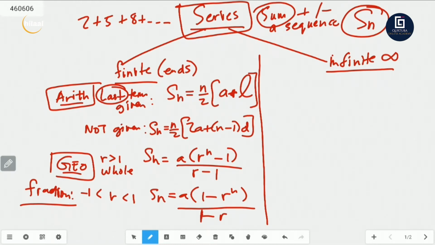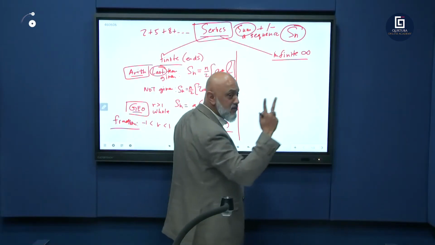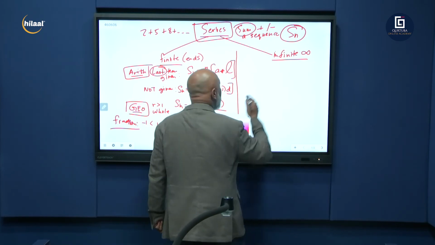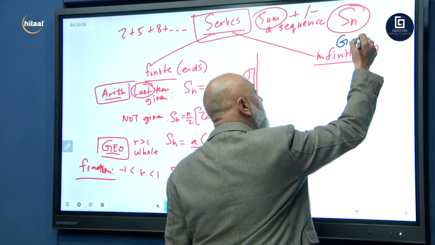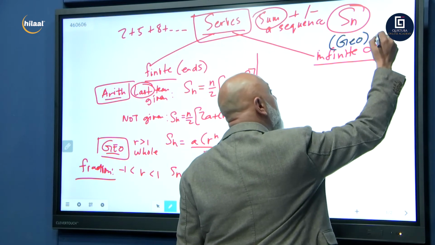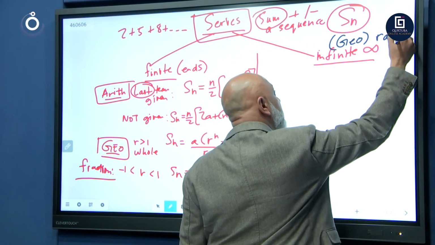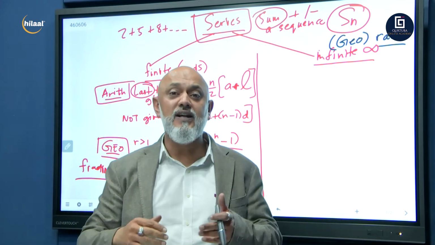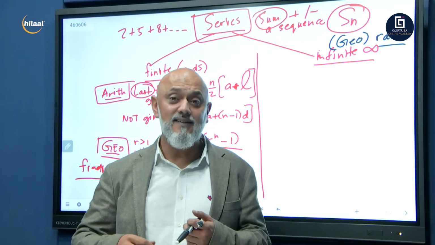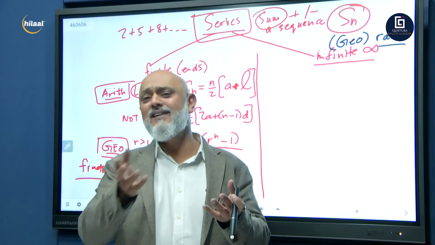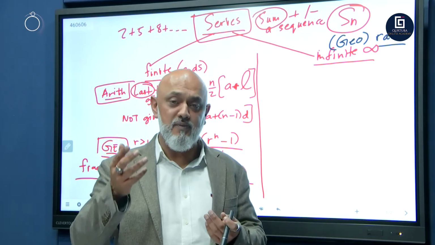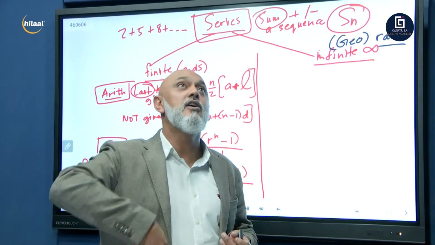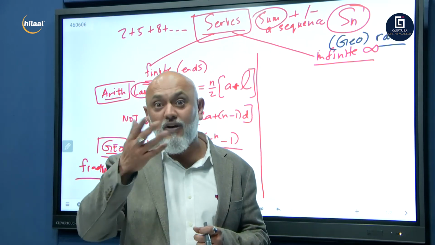Now, infinite. Infinite is also broken up into two parts, but infinite is only geometric. So we are only dealing with r, your common ratio. Why? Can you find the sum to infinity of an arithmetic series? Think about it. Let's take 2, 4, 6, 8, 10. That's arithmetic. 2, 4, 6, 8, 10, 12, 14, 16, all your even numbers going on to infinity. If I ask you, find the sum.